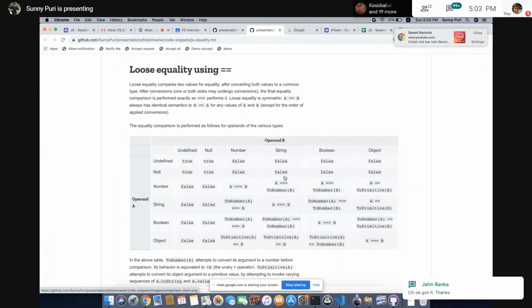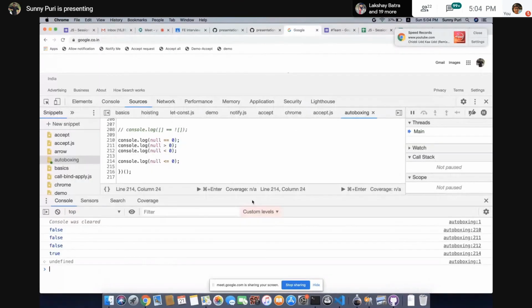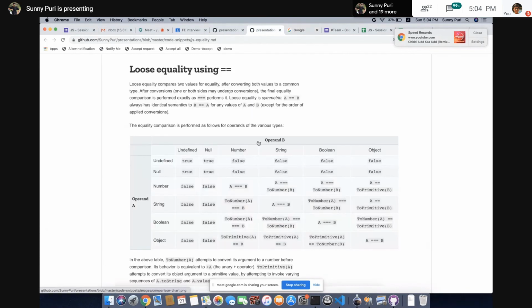That rule is only for double equal. In case of double equal, null will always give false, but that is greater than, and 0 greater than 0 and 0 less than 0 will always be false. Clear? So 0 greater than or equal to 0 is true because it lies in the equal-to state. So this is clear.